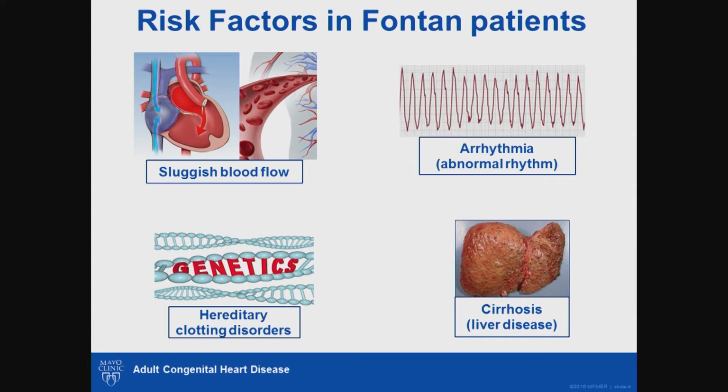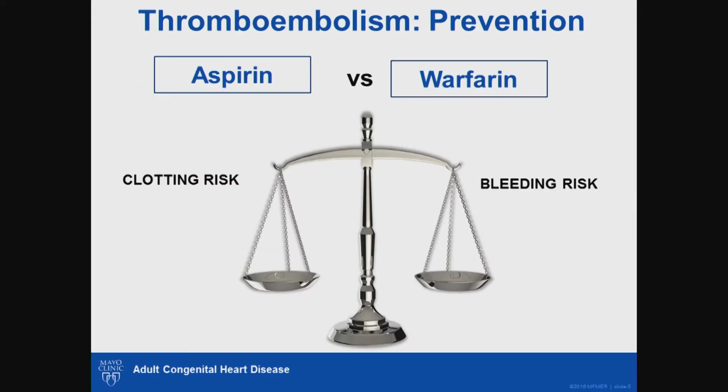So we've had an overview of the different types of blood clots and the risk factors for blood clot in these patients. So the question is, can we do anything to prevent this? The answer is yes. We can prevent thromboembolism or blood clots, and the options are either using aspirin or warfarin, also known as coumadin.